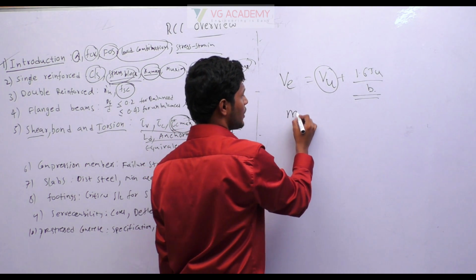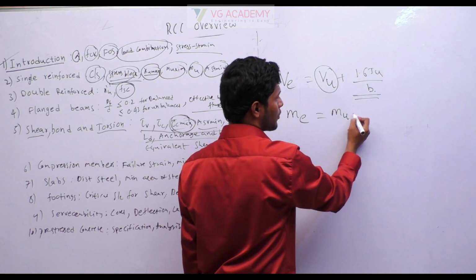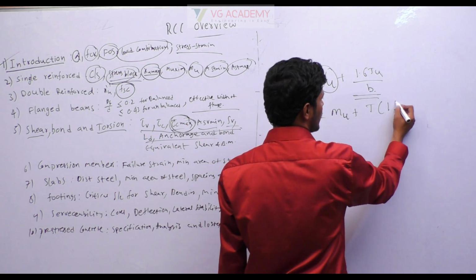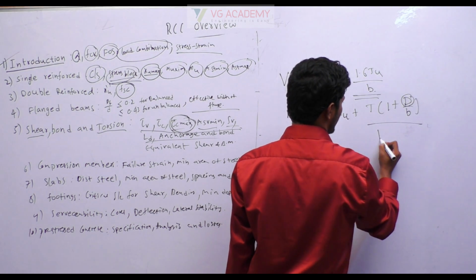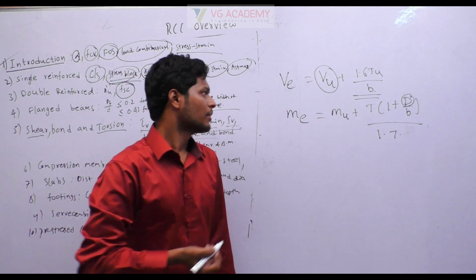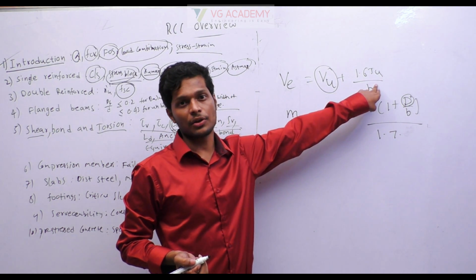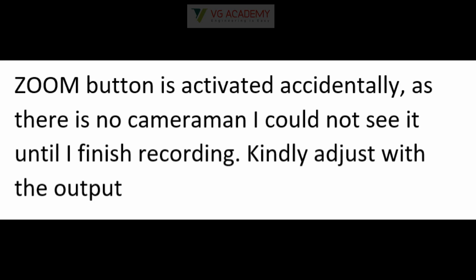Similarly, we have equivalent bending moment, given by whatever moment you get in bending plus, because of torsion, T into 1 plus D by B, where D is the total depth, remember, divided by 1.7. So this is the moment due to torsion and this is the shear due to torsion: equivalent shear stress and equivalent bending moment.